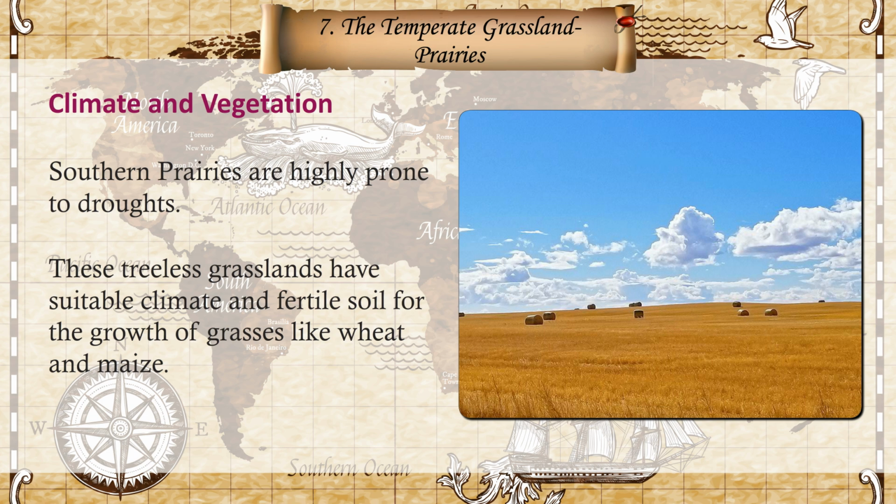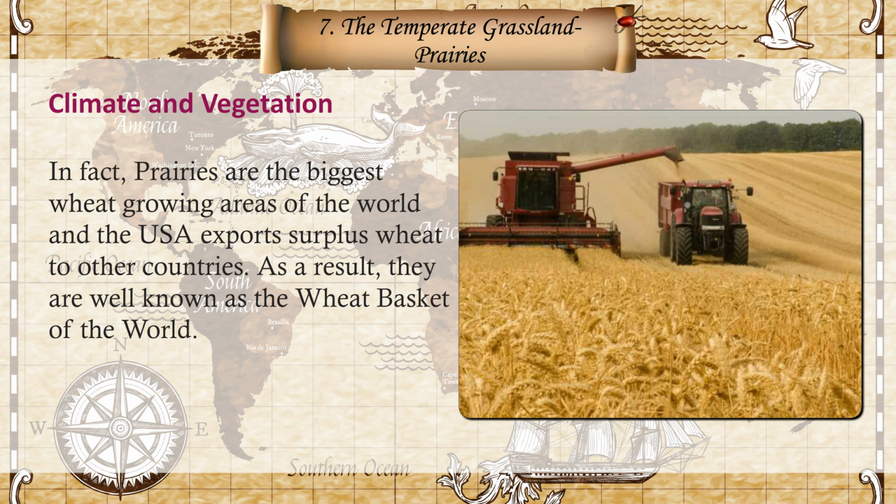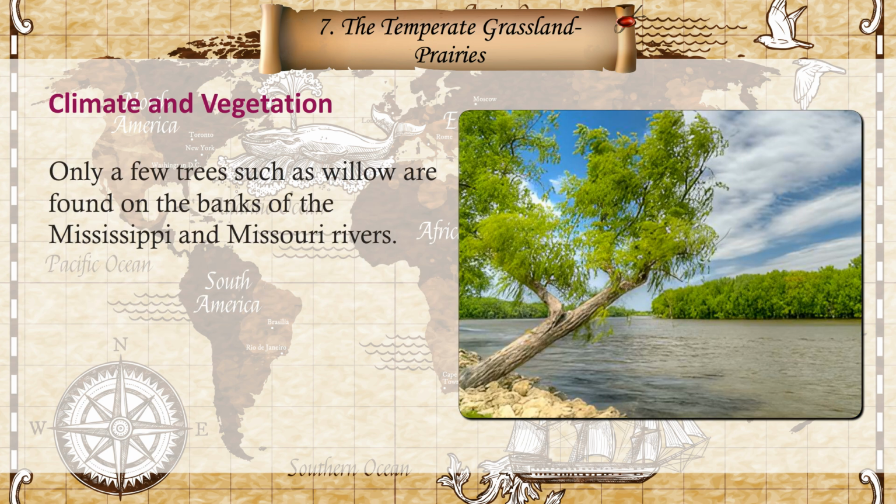These treeless grasslands have suitable climate and fertile soil for the growth of grasses like wheat and maize. In fact, prairies are the biggest wheat-growing areas of the world, and the USA exports surplus wheat to other countries. As a result, they are well known as the wheat basket of the world. Only a few trees such as willow are found on the banks of the Mississippi and Missouri rivers.